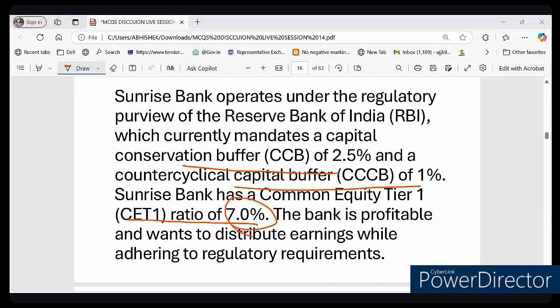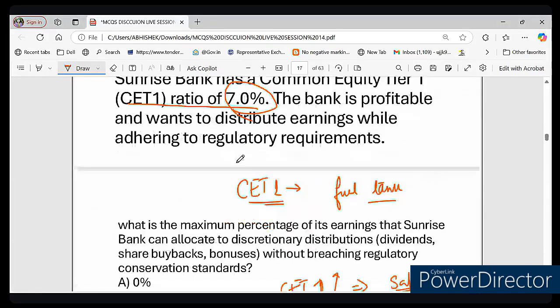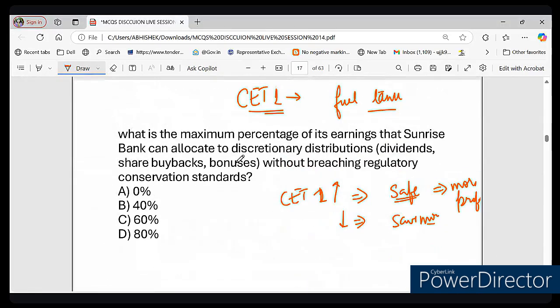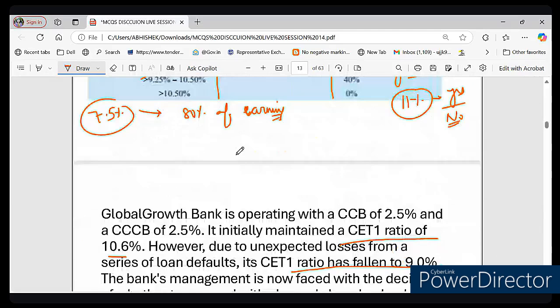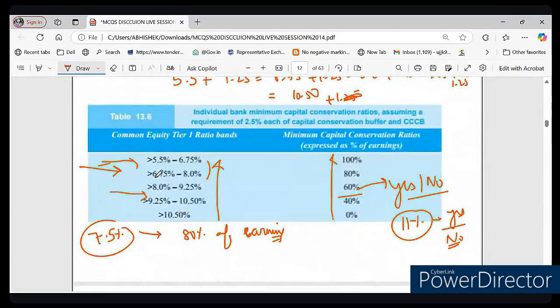So CET1 here is 7%. What do you think is the correct answer to this particular question? The options given are 0, 40, 60, 80. So you can see the range in which it is lying. It lies in the 6.75 to 7.25.